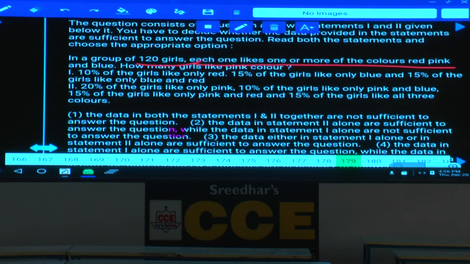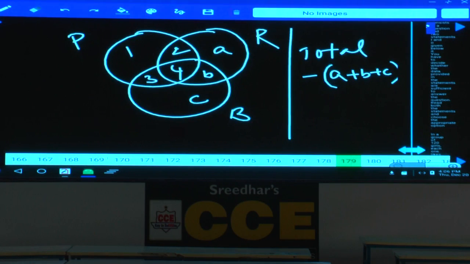So out of these 120 girls, every person should be occupying one of the areas here. There are no girls left who do not like either color. So 120 girls should be represented here. So if you want to calculate girls who like pink, you can add 1, 2, 3, 4 or subtract A, B, C values from the total.